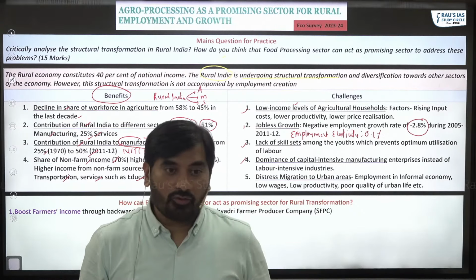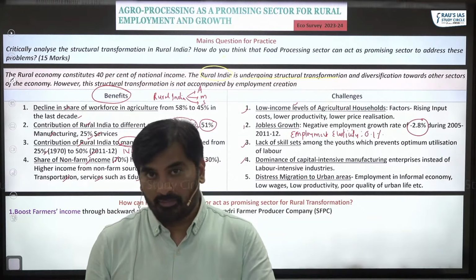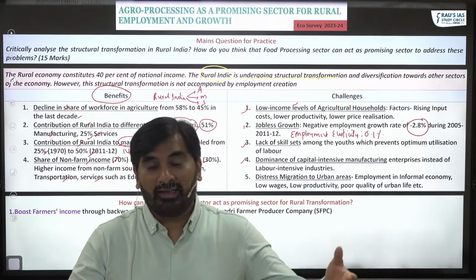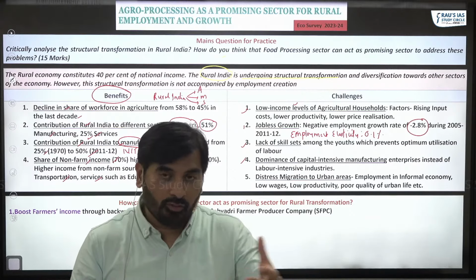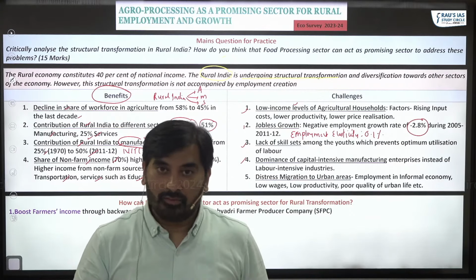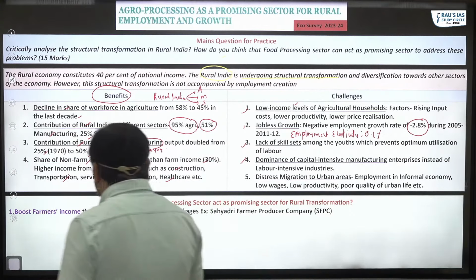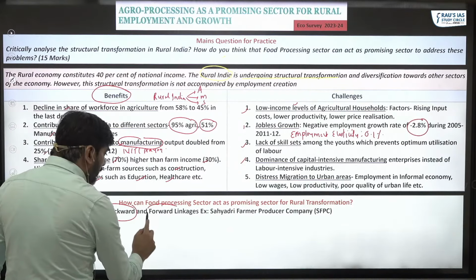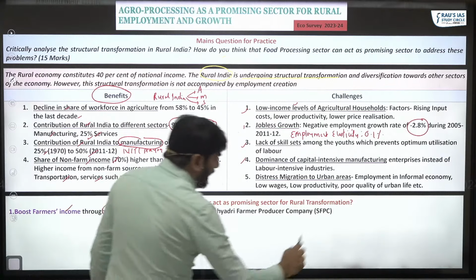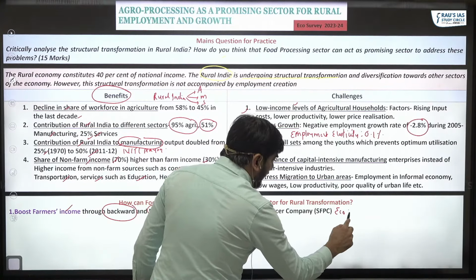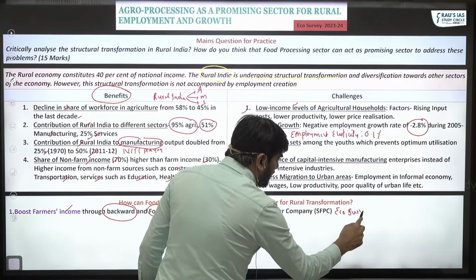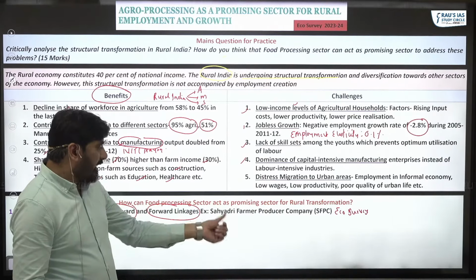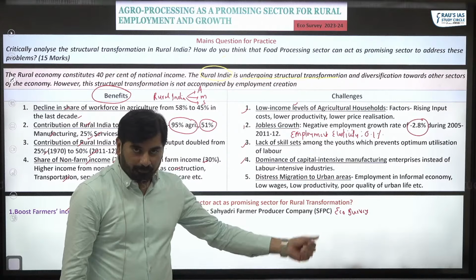If there's a farmers cooperative which is growing grapes, they can actually do processing of grape into grape juice and get more output, more prices on their output, right? So it will boost the farmers' income through backward linkages as well as forward linkages. In particular, the Economic Survey makes a mention of one famous FPO called Sayadri Farmer Producer Company.